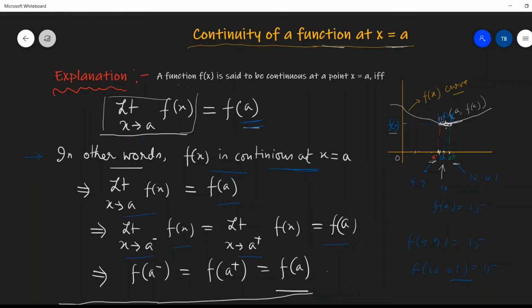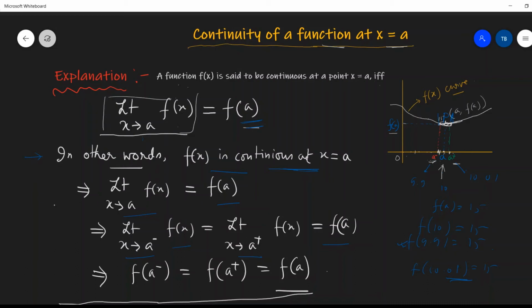f(x) is continuous at x equals to 10. Mind the language. Then only we can say that f(x) is continuous at x equals to 10. That is, when the value of x is 10, then f(x) is continuous. To prove that, we have to prove that the value of f(9.9) is also 15, f(10.01) is also 15, and f(10) is also 15. These three things should be equal.